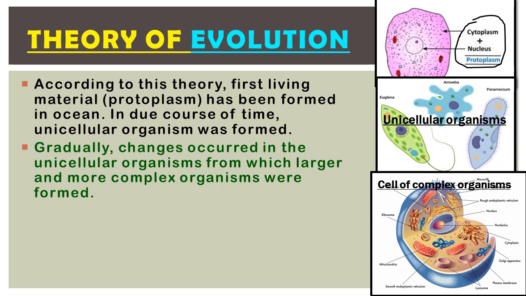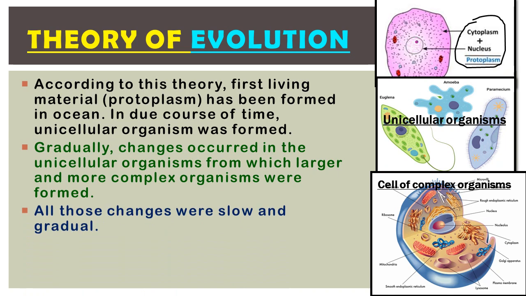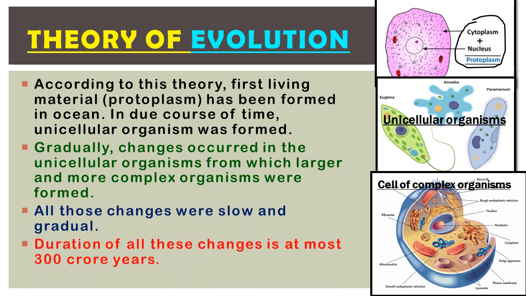Okay, so this is a complex cell of a complex organism, and all those changes were slow and gradual, and the duration of all these changes is at most 300 crore years. So students, this is a very big period of time. The evolution of an organism took place over 300 crore years. So that is why evolution is called a gradual and very slow process. Sudden evolution or sudden changes cannot happen in any organism. It took many years to complete evolution.